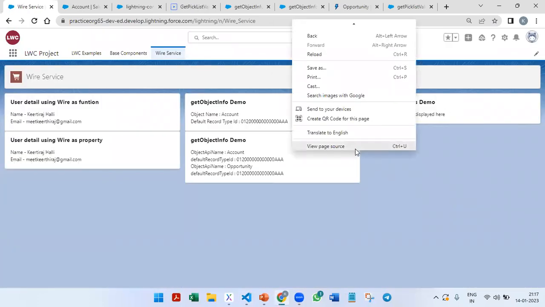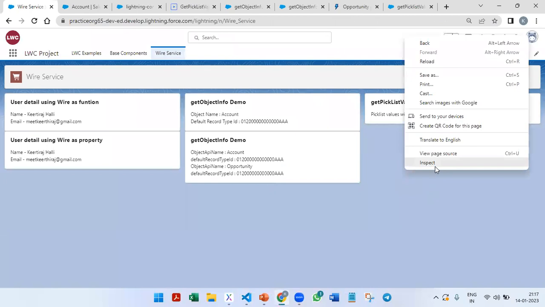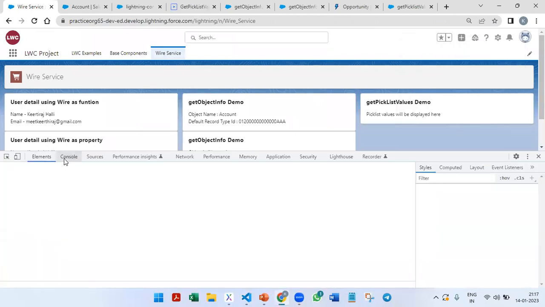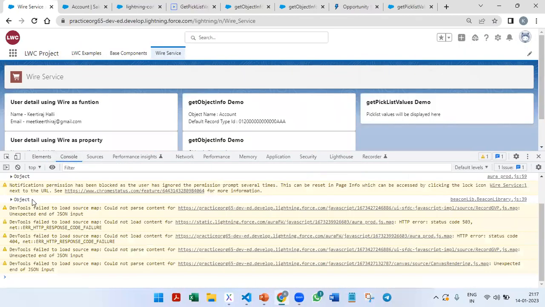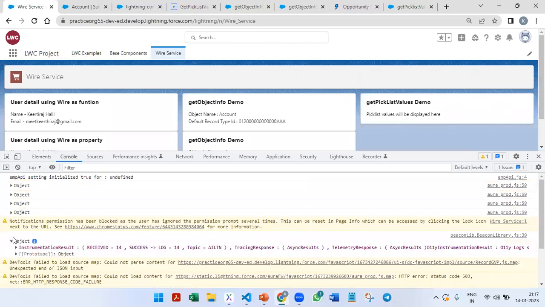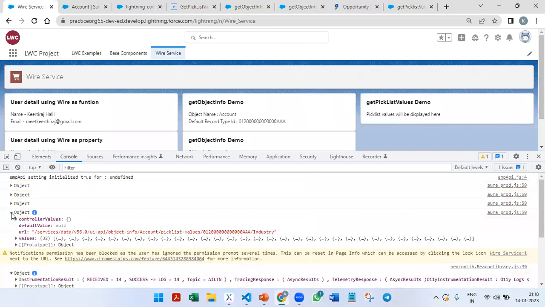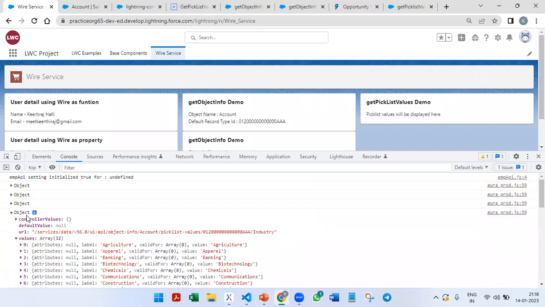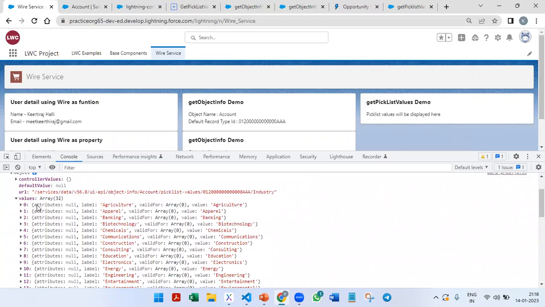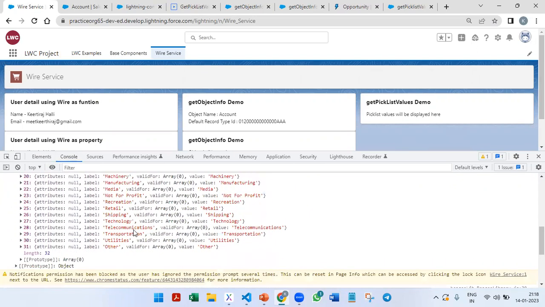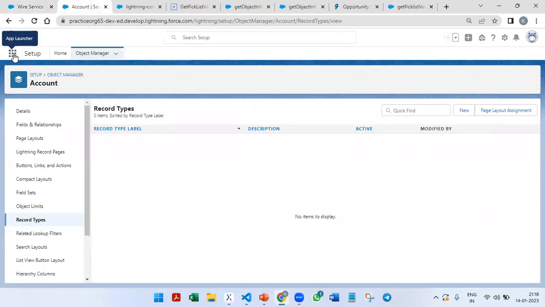This component is placed here, and if we click on inspect and click on console, we can see that within this object, within the values, we have all the industry picklist values. I think you are already aware of that.